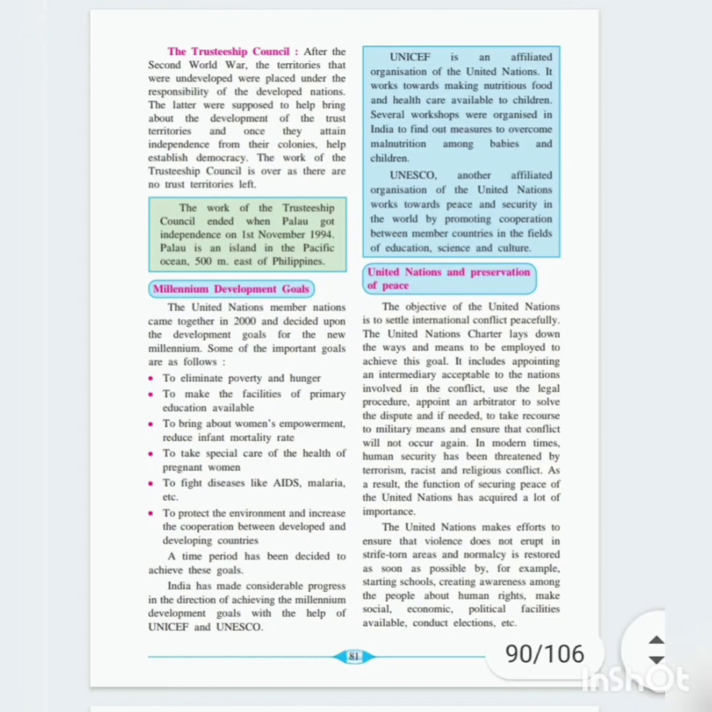Now a time period has been decided to achieve these goals. After this many years, all these goals have to be achieved.